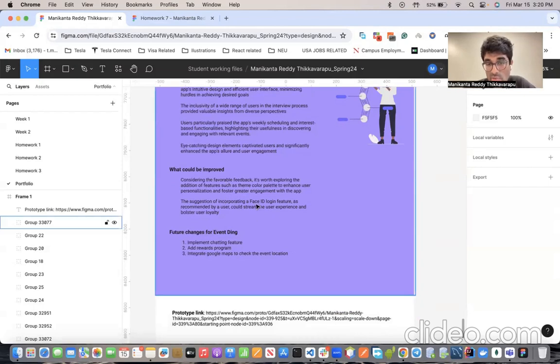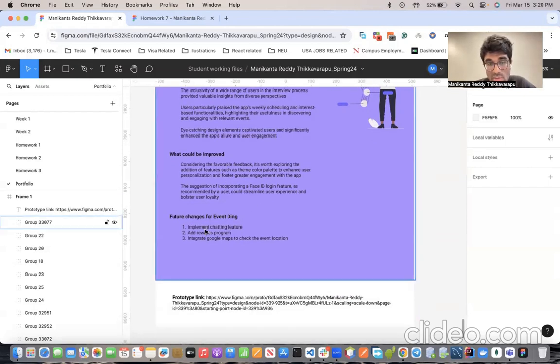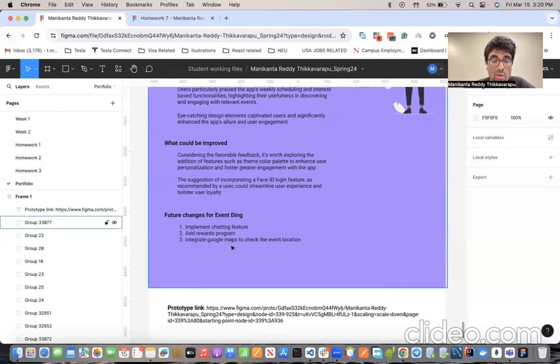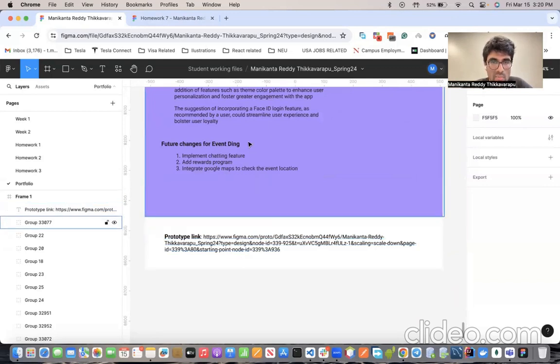Mostly, we'll try to implement the Face ID and theme color palette, and along with that, we'll try to implement a chatting feature, a reward program, and Google Maps to check the event's location. And this is the prototype link. This is the demo for the portfolio, and we'll just look at the live demo.